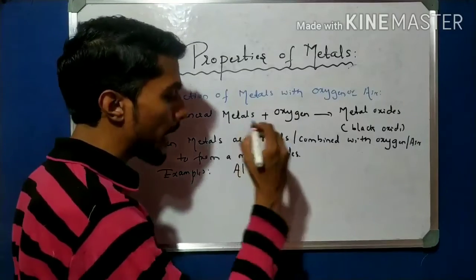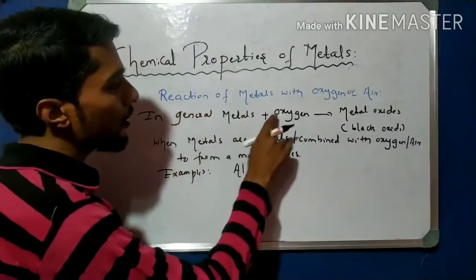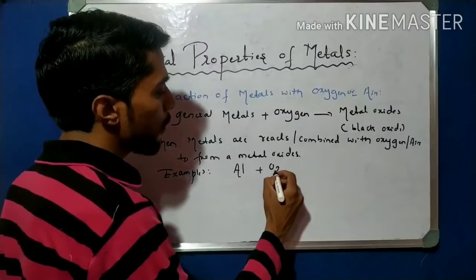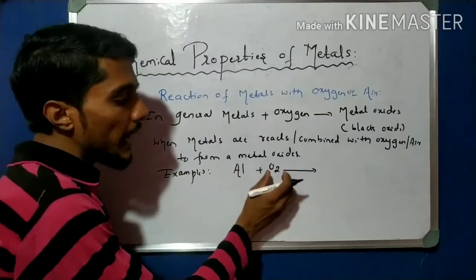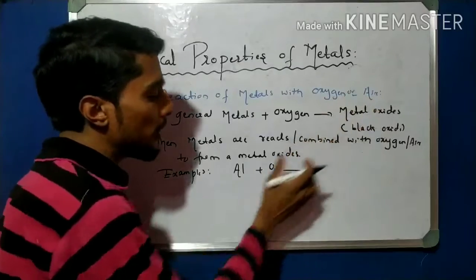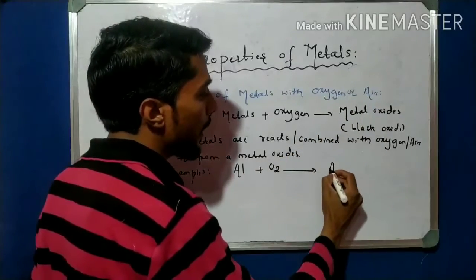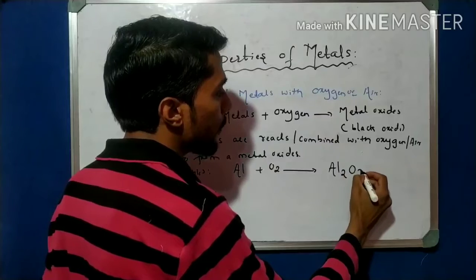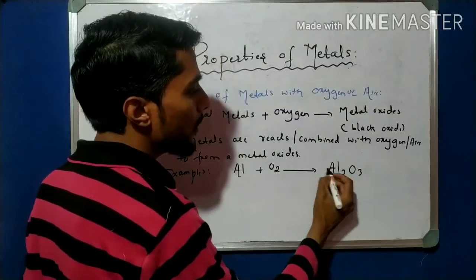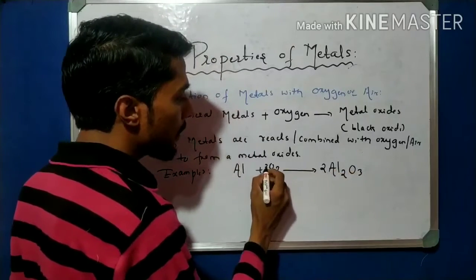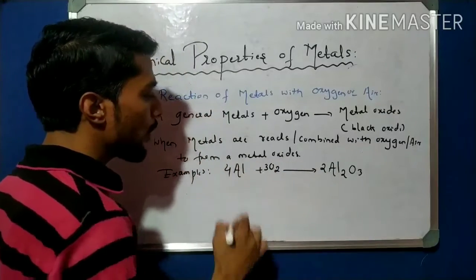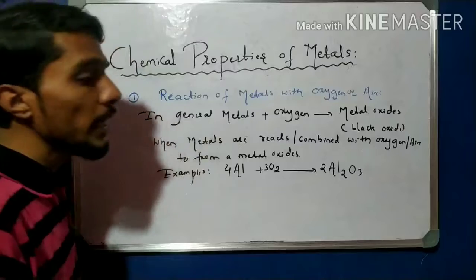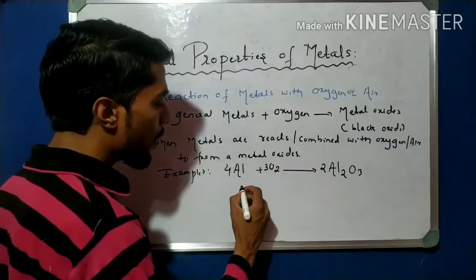Aluminium is a metal, so with oxygen, that is O2, when aluminium reacts with oxygen we form the metal oxide, aluminium oxide, Al2O3. Balance here: 3 O2 means 6 oxygen, and 2 Al2O3 means 6 oxygen, so 4 Al. So it is balanced.